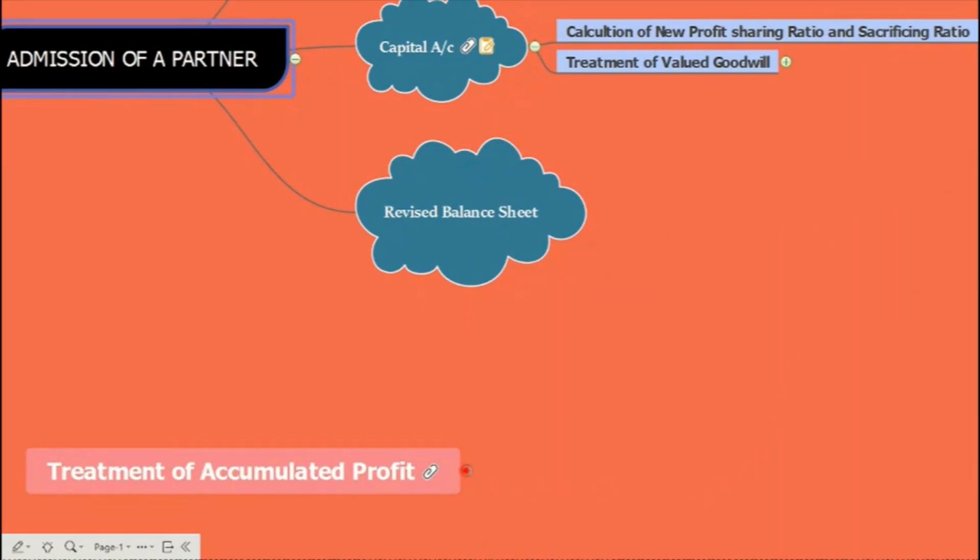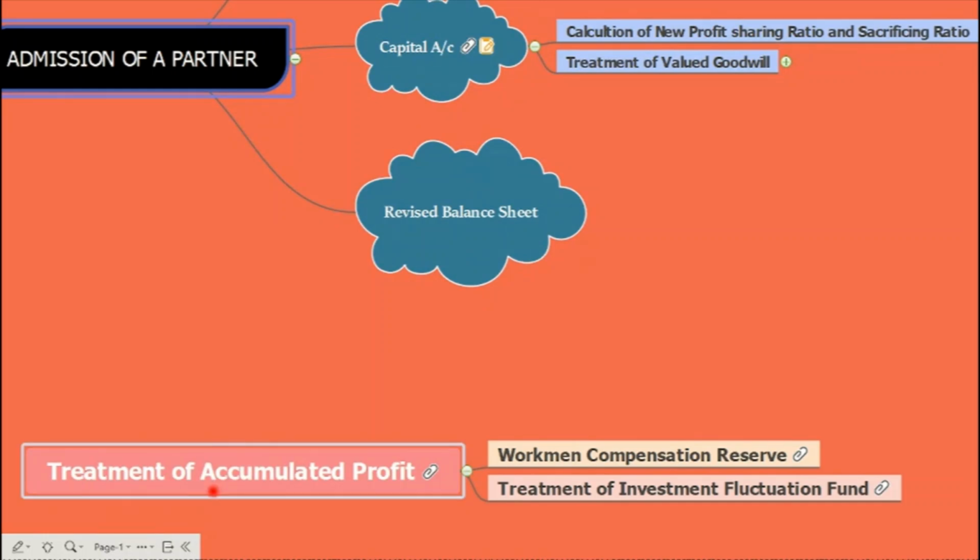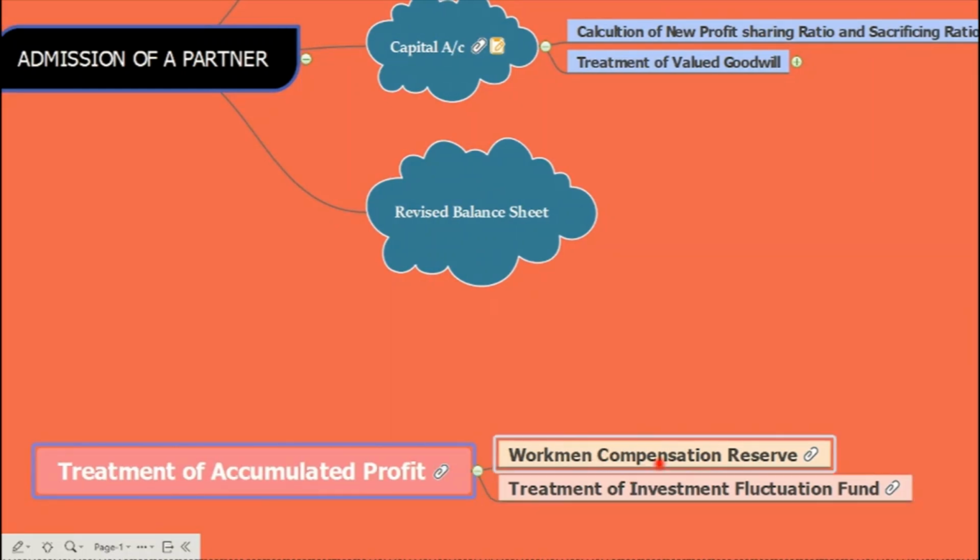Okay, now moving to the next, in this scenario only, treatment of accumulated profits, we have workmen compensation reserve. Workmen compensation reserve is to pay off the compensation to workers in case of any accident. If no compensation is payable, then the amount is distributed among the old partners in the old ratio. Remember, if there is a claim, then only will we take away that claim amount, and that will be shown in the new balance sheet. But if there is no claim, that will be distributed to the partners.